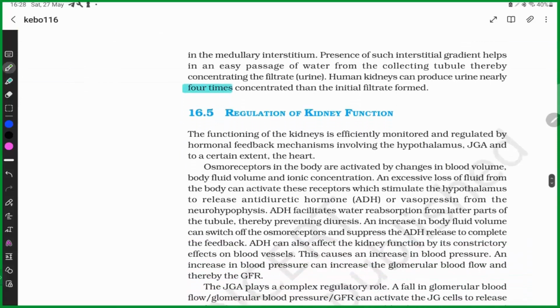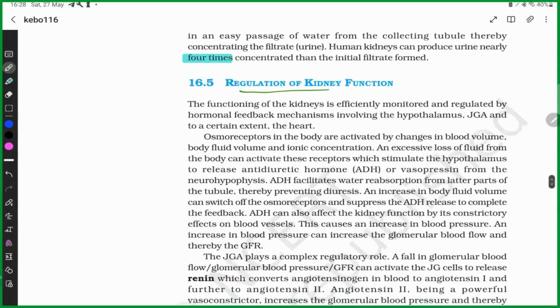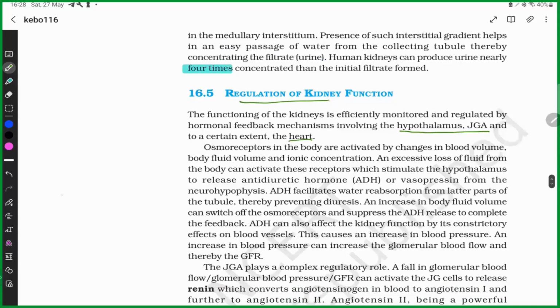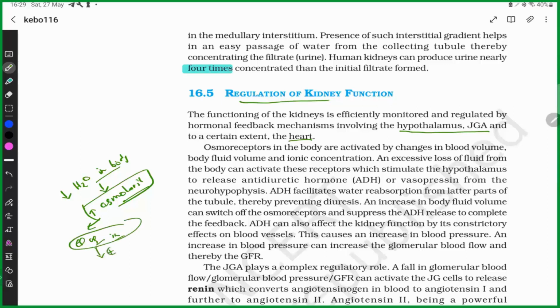Now, regulation. How is the function of the kidney regulated? It is regulated by the hypothalamus, by the JGA and by the heart. How is the hypothalamus important in regulation of the kidney? If there is a decrease in water in the body, so an increase in osmolarity, it triggers the osmoreceptors present in the brain. So this triggers the hypothalamus.